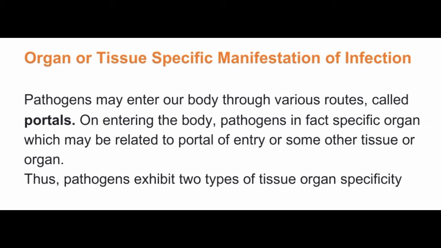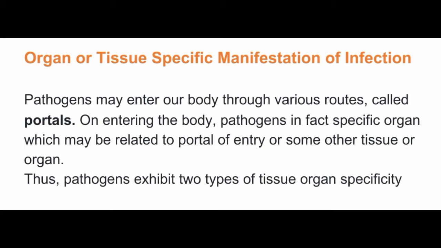Now, what causes disease? We know pathogen causes disease. How do they enter? Through some specific route, right? Or by blood or something. So, pathogens may enter our body through several routes like nose, mouth, skin, blood, right? And these routes are called their portals of entry. What are they called? Portals of entry.